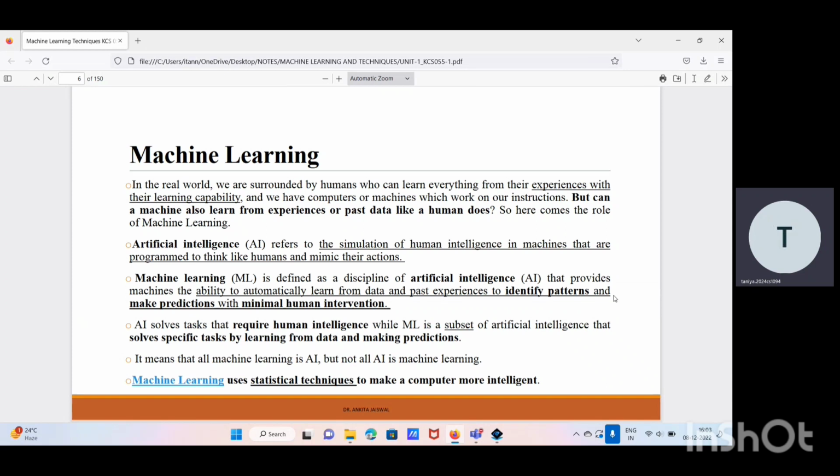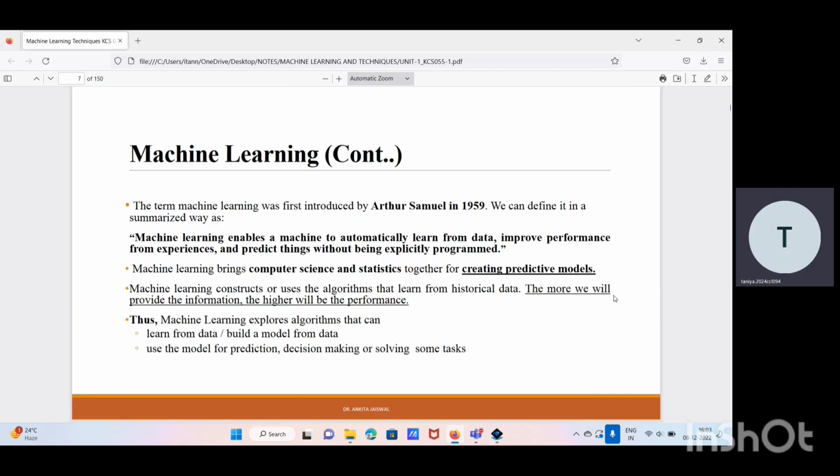mimic their actions. Whereas machine learning is a subset of artificial intelligence that gives the machine the ability to learn from data and past experience to identify patterns and make predictions with minimal human intervention or involvement. So we can say that all ML is AI, but not all AI is ML. Now we can say that machine learning is a statistical technique to make a computer more intelligent.